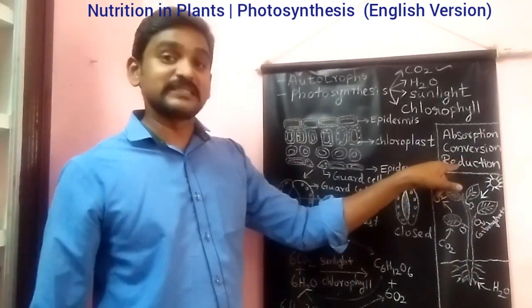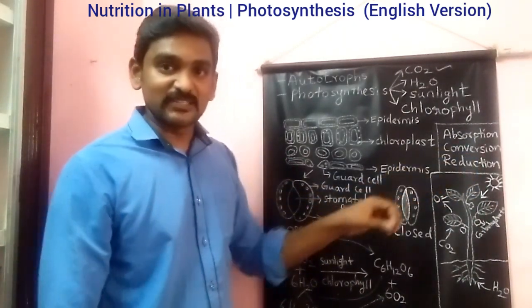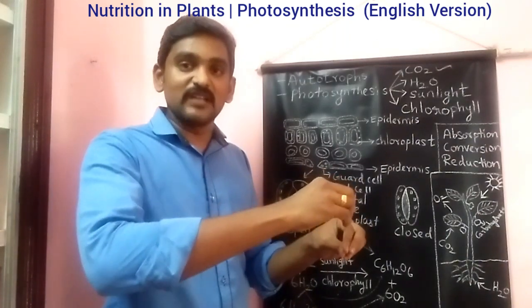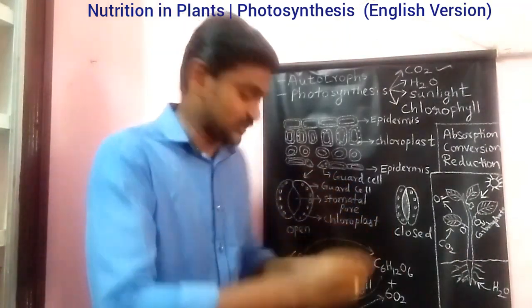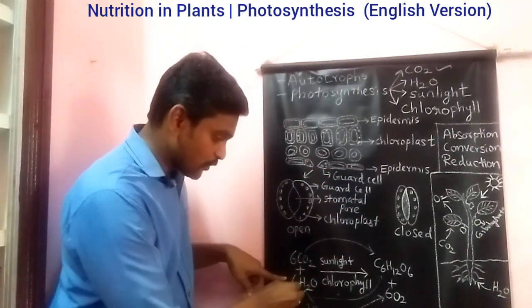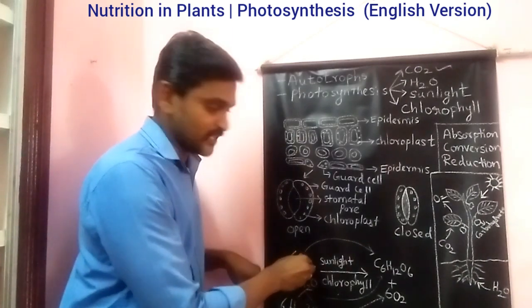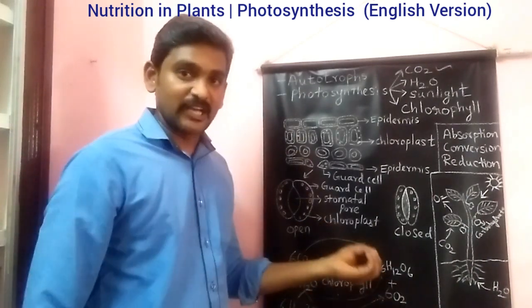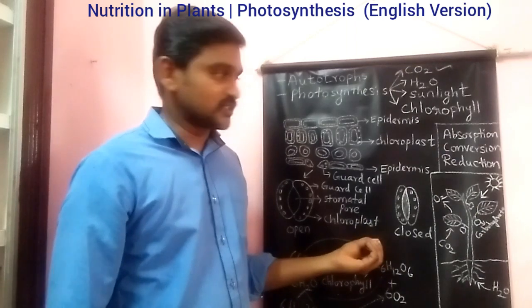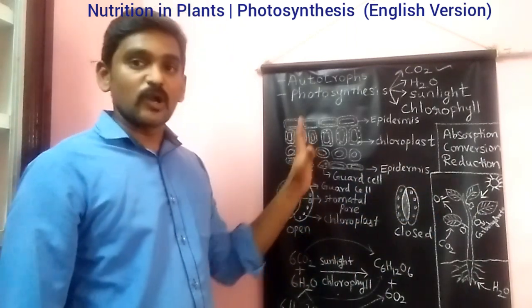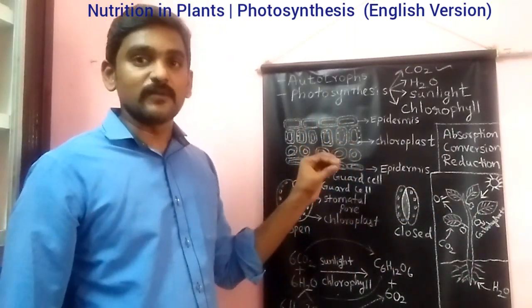And the last step is reduction. Reduction is the case when hydrogen is going and adding somewhere, that process is called the reduction process. So here what happens? Hydrogen will be added with the carbon dioxide and forms the carbohydrate. So that is the reduction process. So this is about the overall mechanism of nutrition in plants.